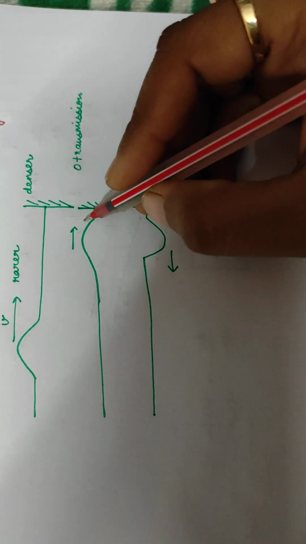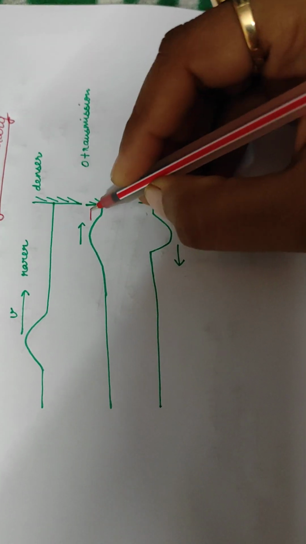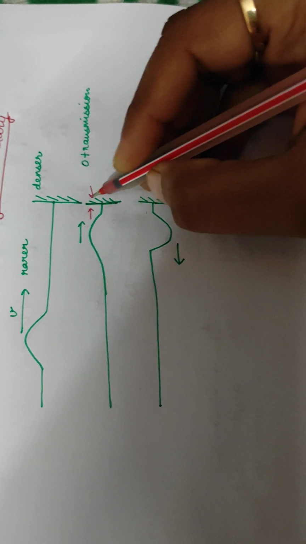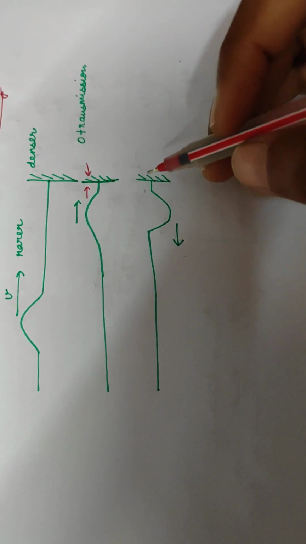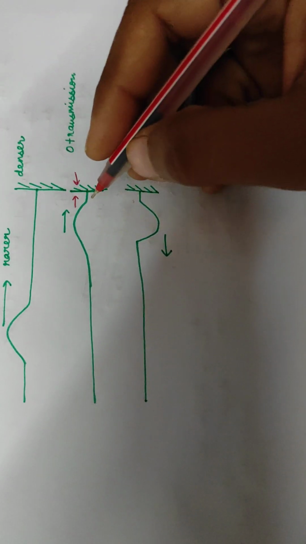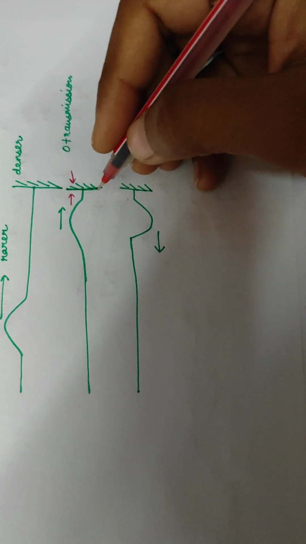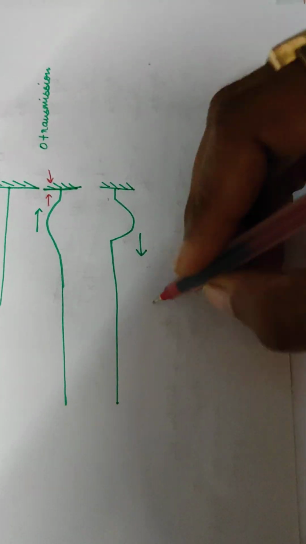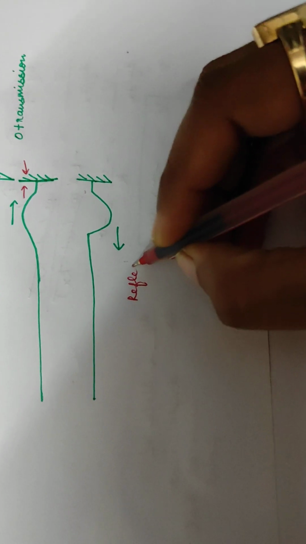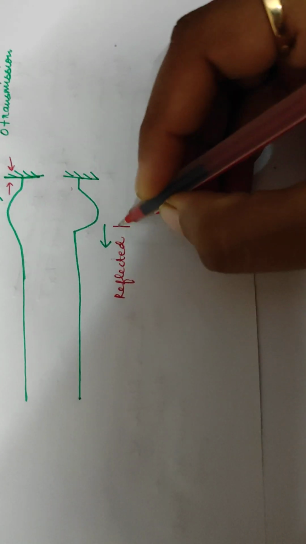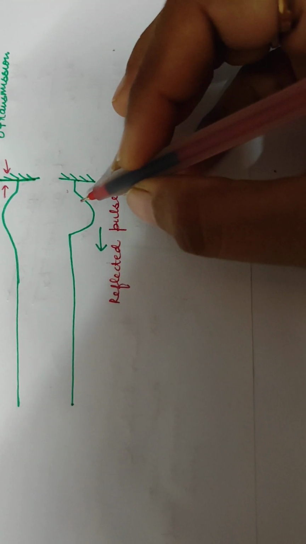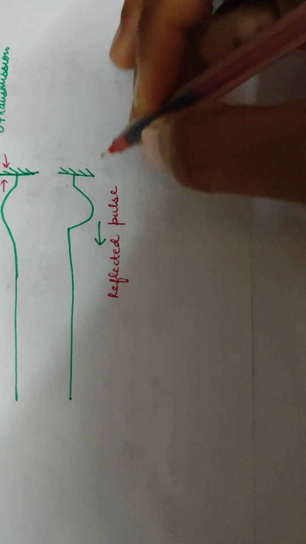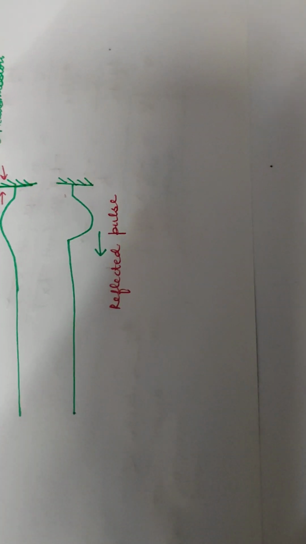Yes, an upward force will be exerted on the wall, and in return to this, if you remember Newton's third law, there will be an equal and opposite downward force on the string. Fine. Due to which the reflected pulse, this pulse coming back after striking the denser support,